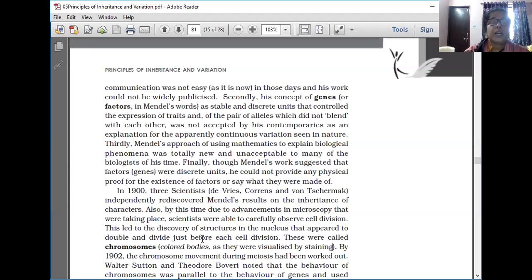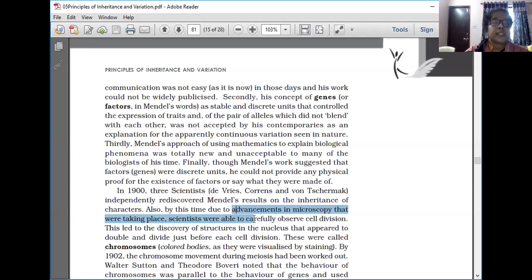So, what will happen? These three scientists rediscovered the theory put forward by Mendel. Advancement of microscopy: when Mendel made his discovery, the microscope was not available. So the credit goes fully to Mendel only, even though other information was obtained by other scientists, because at that time the microscope was not there. After advancement in microscopy, the electron microscope and others were invented.